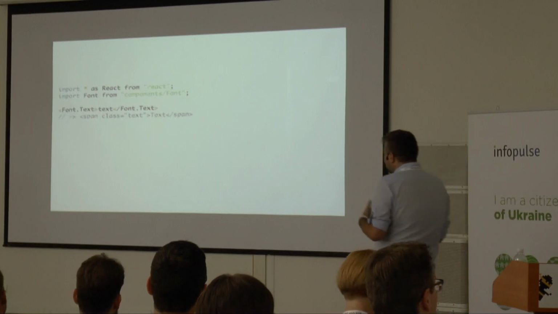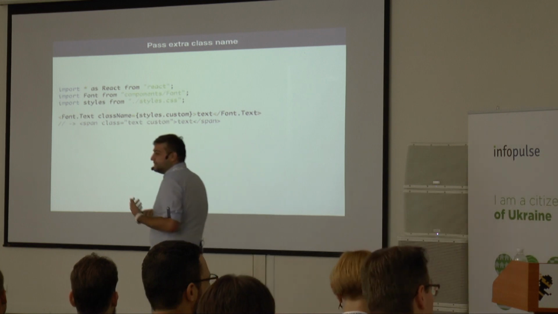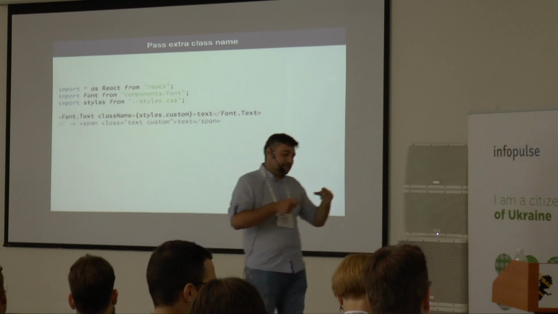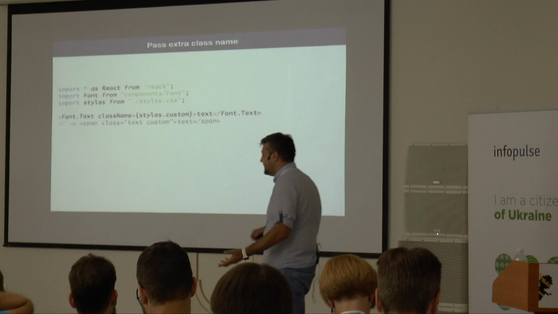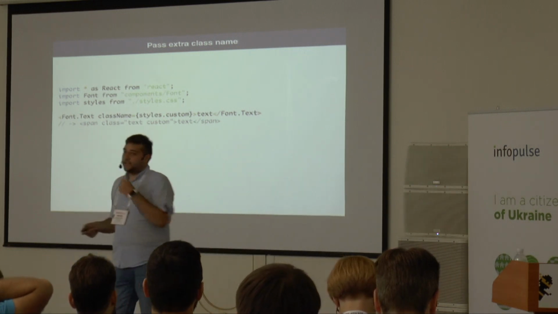But now we have this, but let's say I need a custom class name. Let's say I have a font and the font works well, but now I have to add some margins, some paddings, some other weird stuff. And it's often needed to add an extra style.